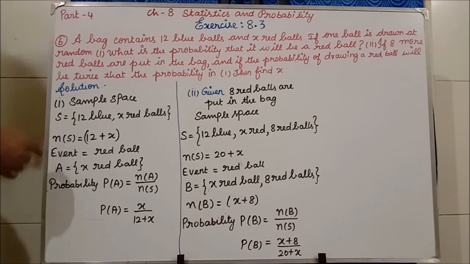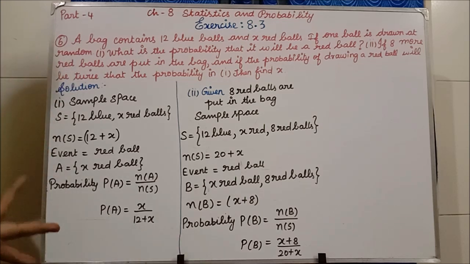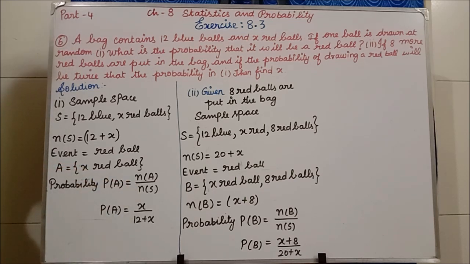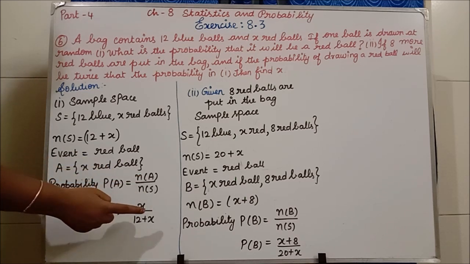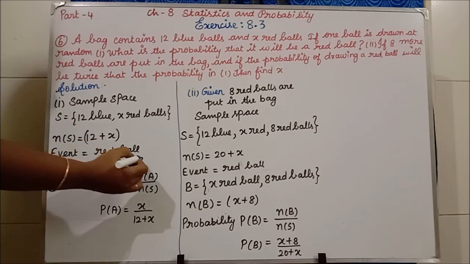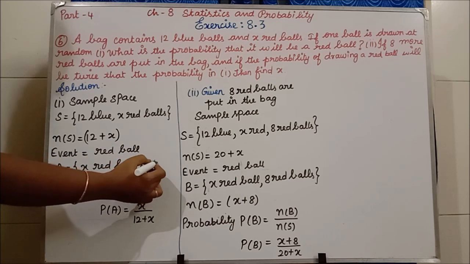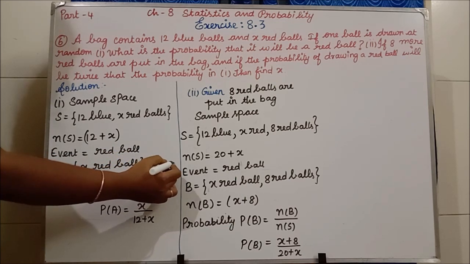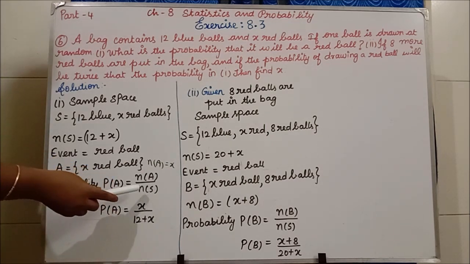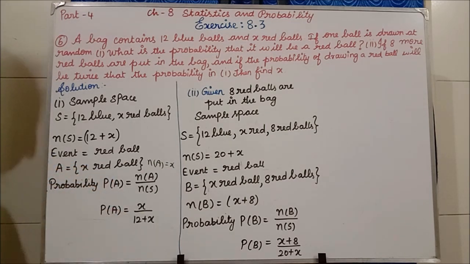From this, n of A is equal to what? x only. So I am directly writing the probability: P of A is equal to n of A by n of S is the formula. So n of A is x divided by n of S, which is 12 plus x. If you need, you can write n of A equal to x here also.